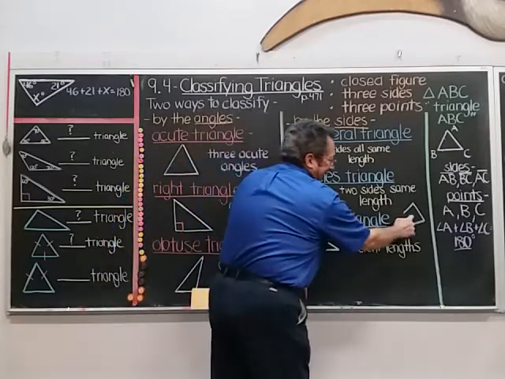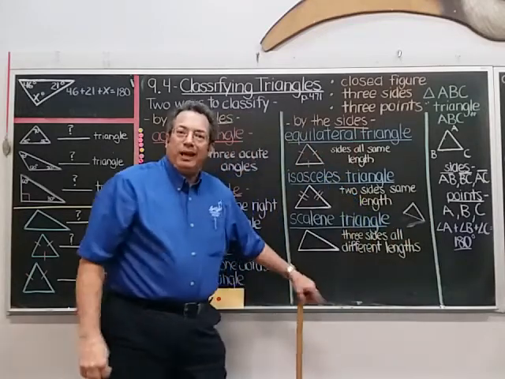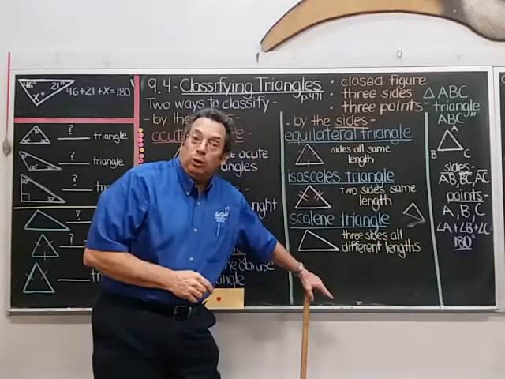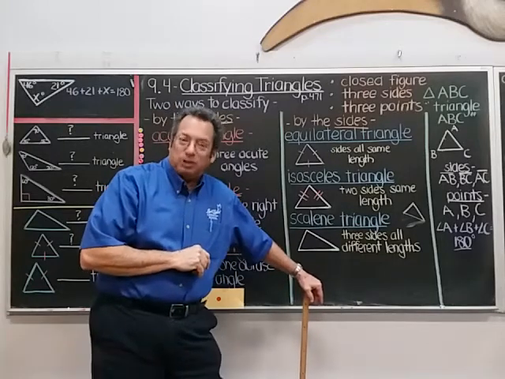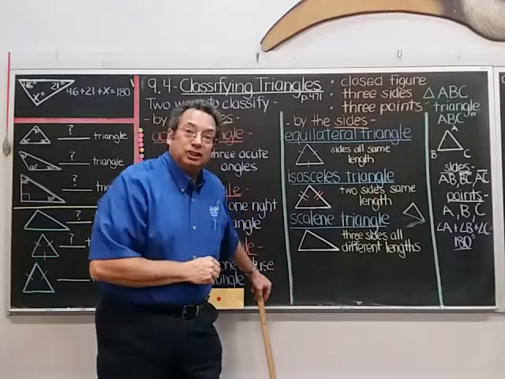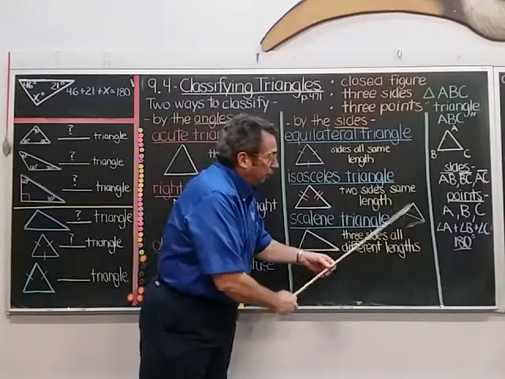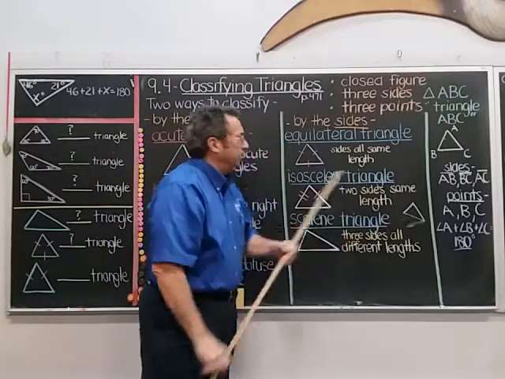You see this opening right here? A triangle has to be a closed figure with 3 sides. It also has 3 angles. I challenge you to draw a triangle with more or fewer than 3 angles. Try it. And it also has 3 sides, 3 angles, and it's a closed figure. 3 points, 3 vertices here.